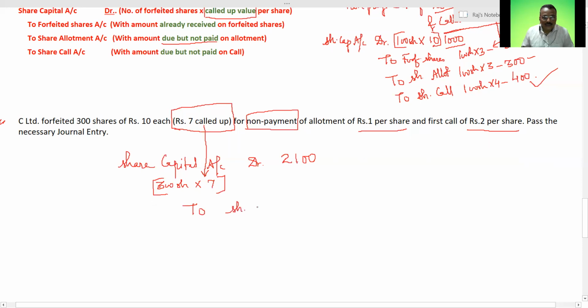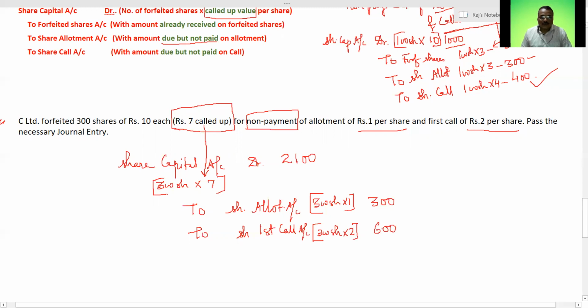Non-payment of what? Here it is allotment. To share allotment account, that is your 300 shares into 1, that is 300. Then to share first call account, that is how much? Rupees 2 per share. So 300 shares into 2, that is 600.